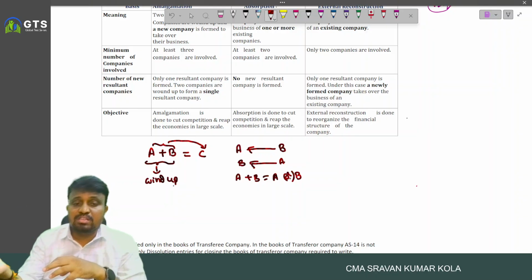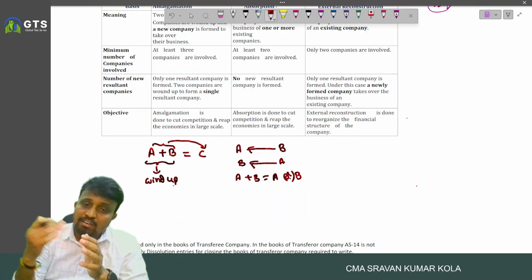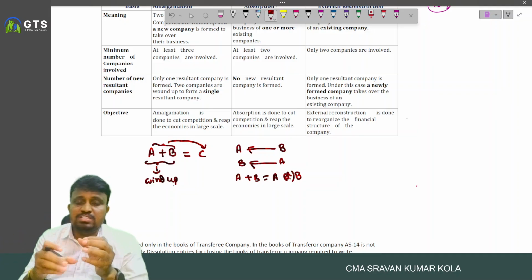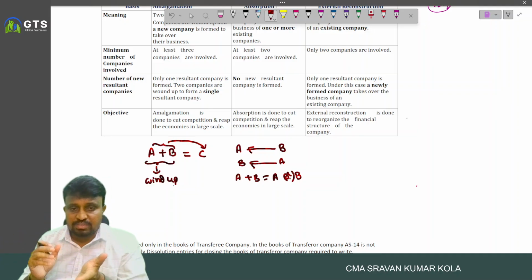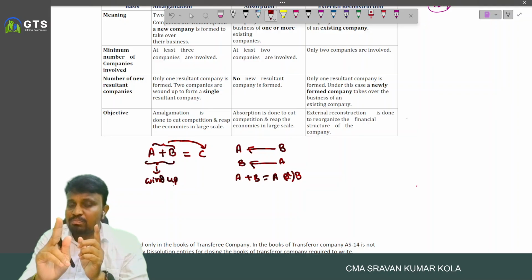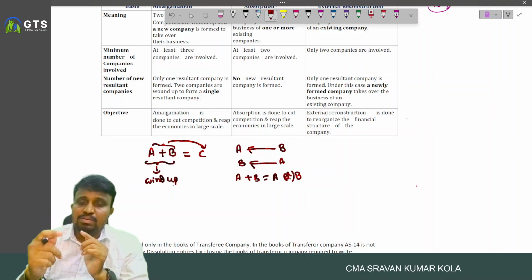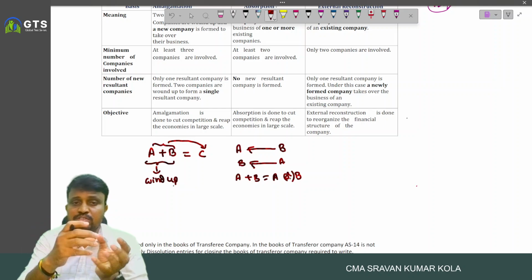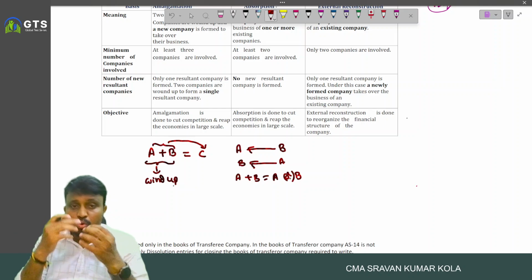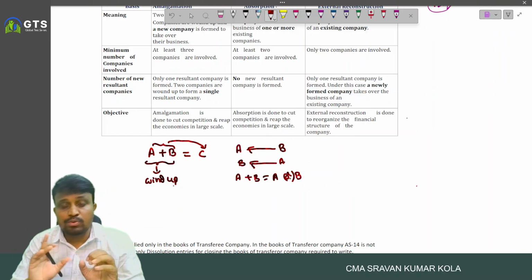If B acquires the business of A, then A will wind up and the two businesses will continue in the name of B only. Only one company winds up and the other company will continue the businesses of the two entities. And here no new company has been formed. This is called absorption.